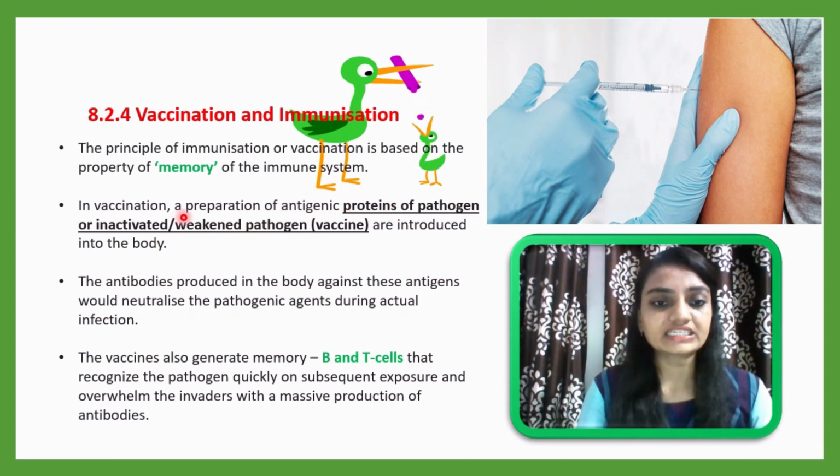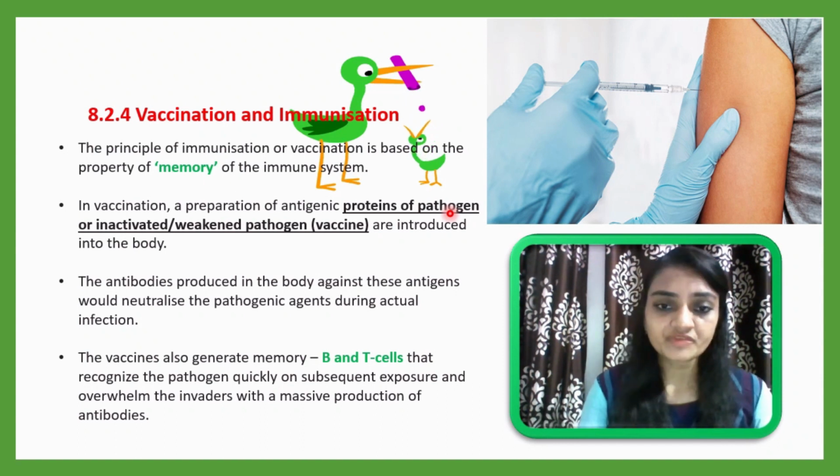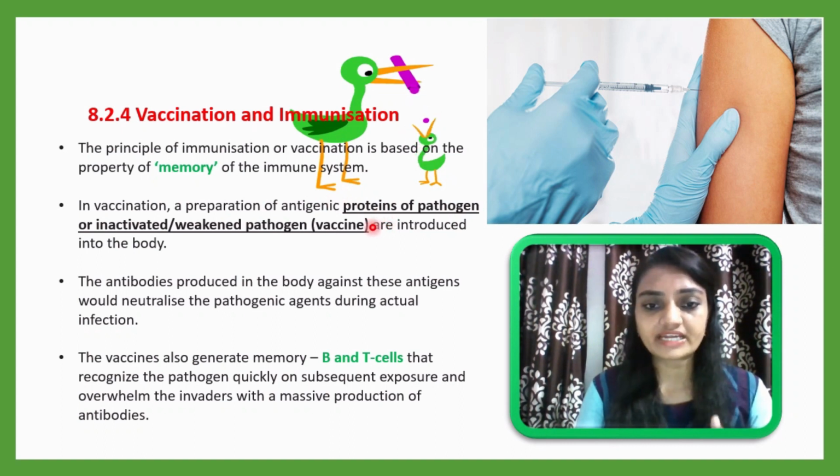A vaccination is a preparation of antigenic proteins of a pathogen. Pathogen itself means those proteins are taken from the antigen itself. There is one special kind of preparation in which the antigen itself will be used. So what is taken from the antigen? Maybe proteins will be taken, maybe the antigen itself will be inactivated or weakened.